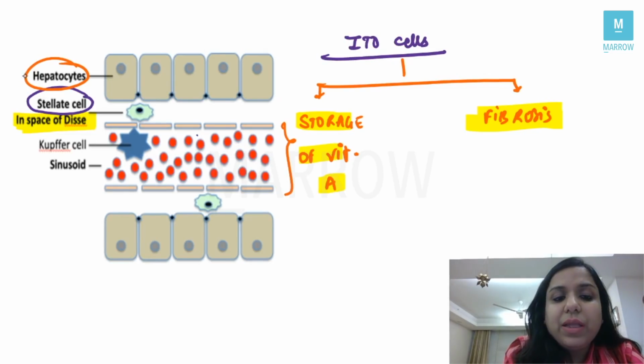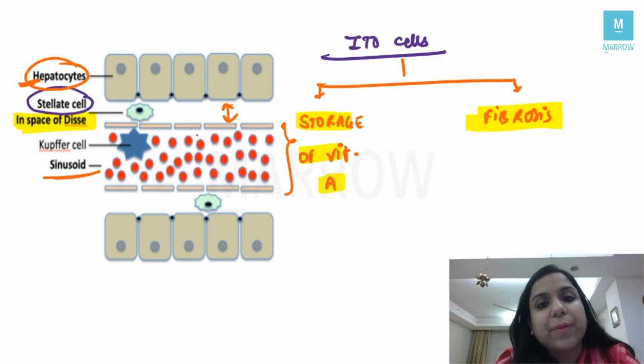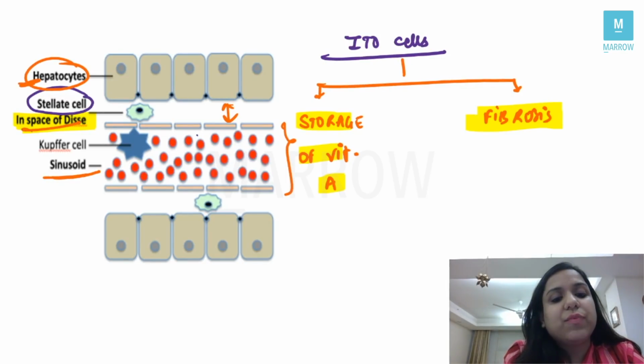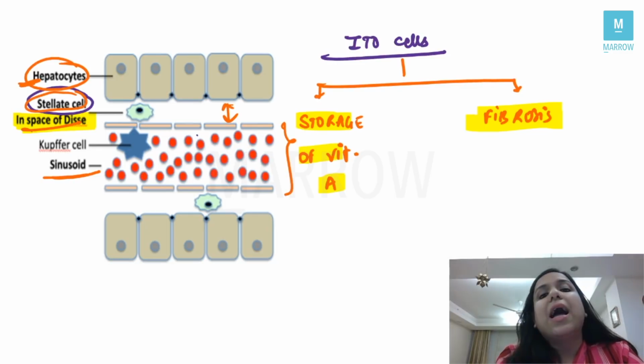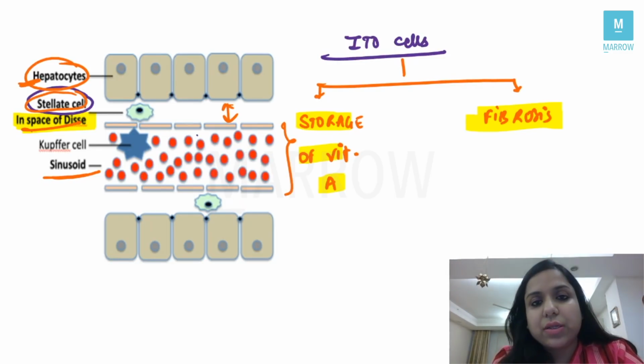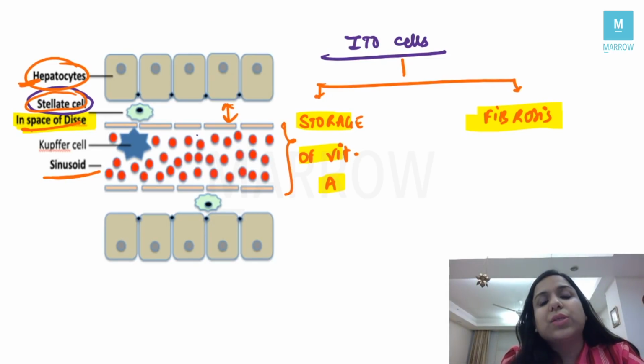In between the hepatocytes and the sinusoid endothelial cells, we have this space, and this space is called the space of Disse. In the space of Disse, we see these stellate cells, and these stellate cells are also called Ito cells, right?